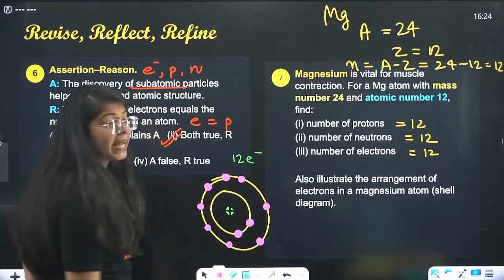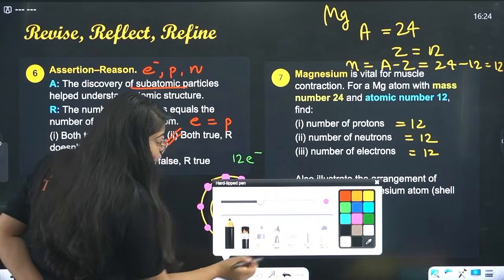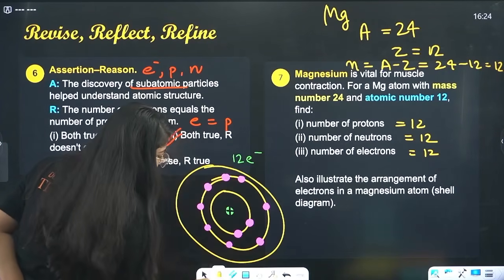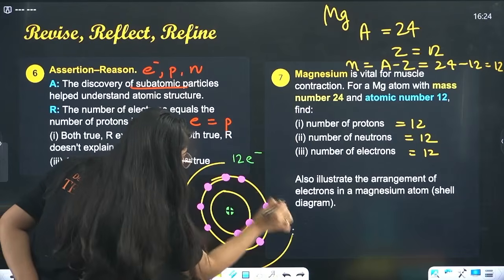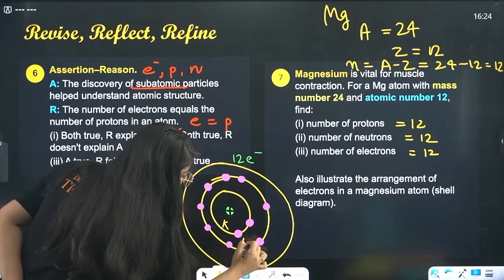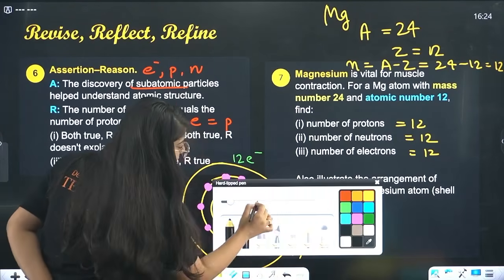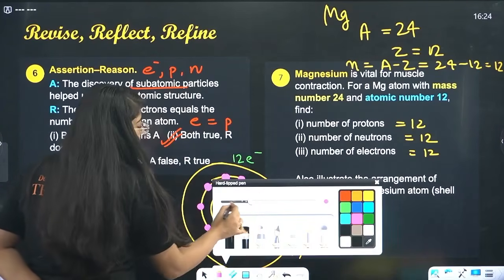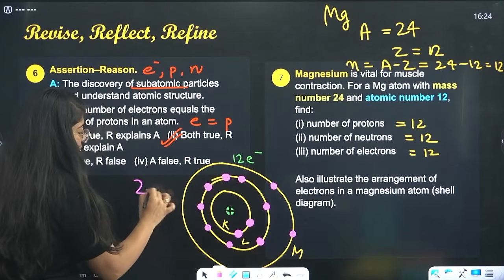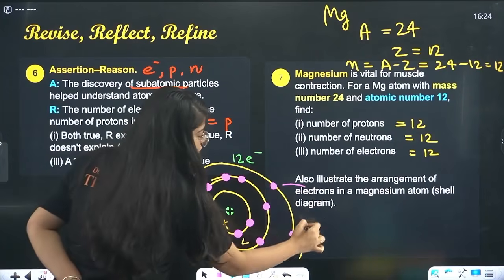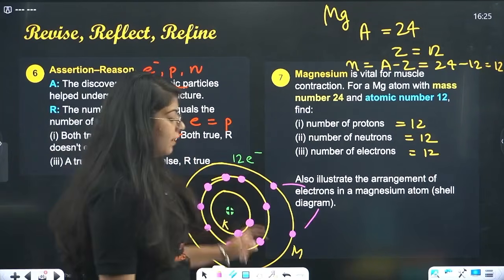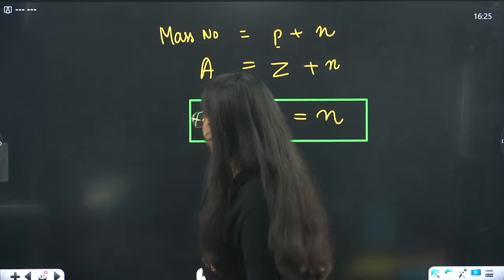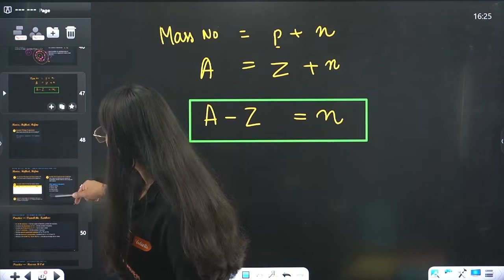So 2 plus 8 is 10. 2 more are still left, so I will have to make one more shell, that is the M shell, and here you will have 2 more electrons. Done. And what will be the valency? 2 plus, because it can lose 2 electrons, because this is an octet. Done. Understood? Then, beta, we are finally done.